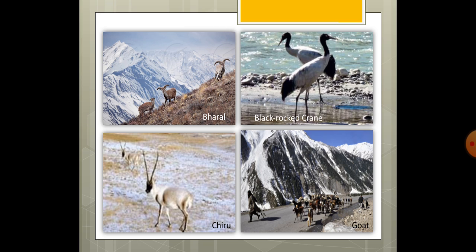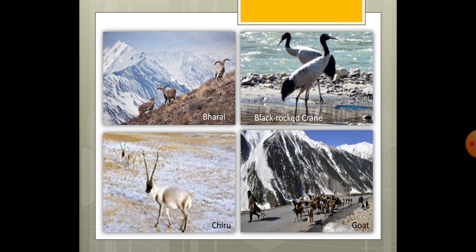In this, you can see the topography, how it is looking: mountains, hilly regions, mountainous, and maximum covered with snow. It has very little vegetation. So the specific fauna of this region is bharal and the Himalayan sheep and goat, as well as the black-necked crane.